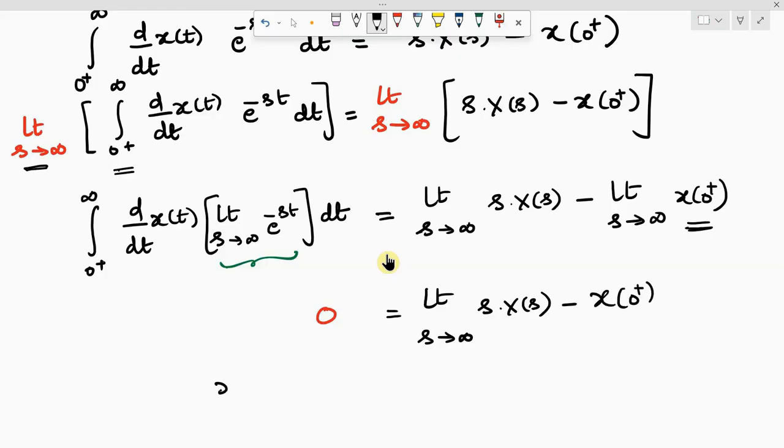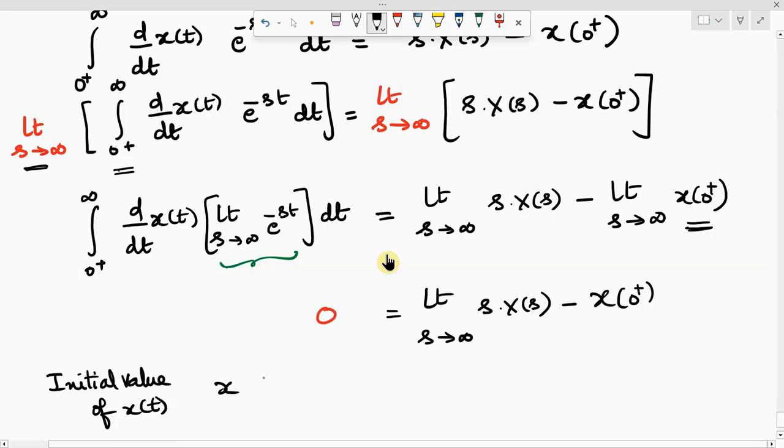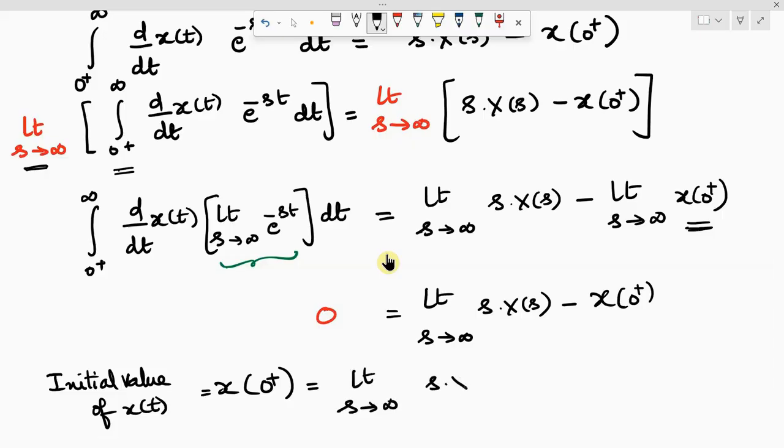From this, the initial value where the signal x of t starts, that is x of 0 plus, is equal to limit s tends to infinity s into X of s. This is how we prove the theorem.